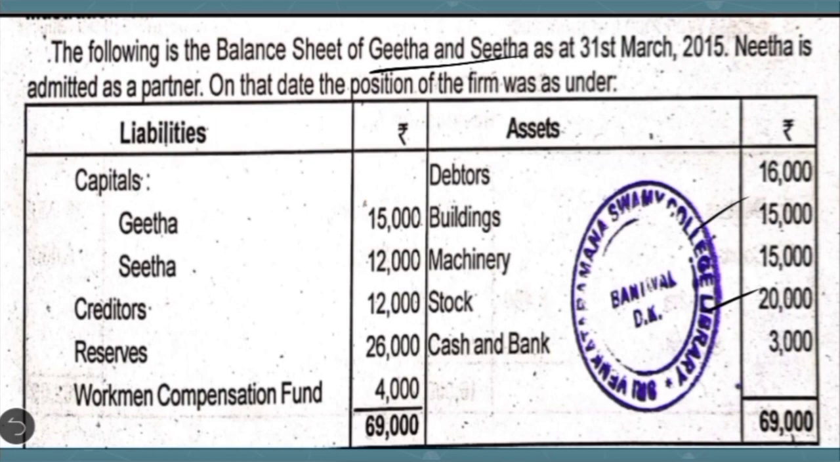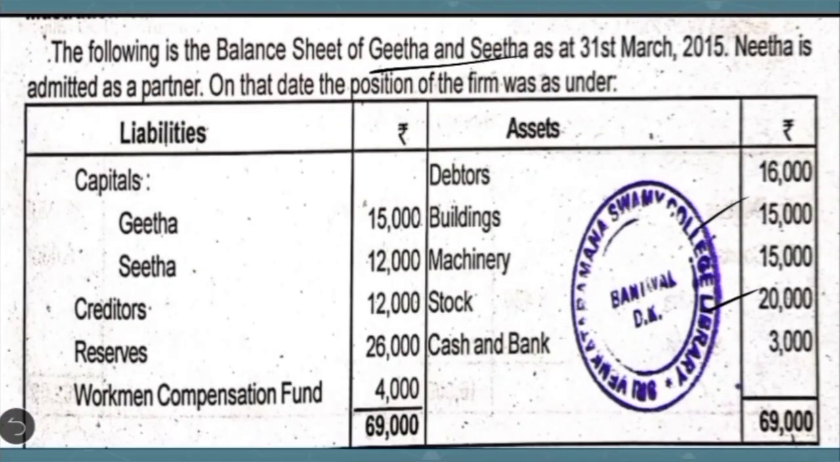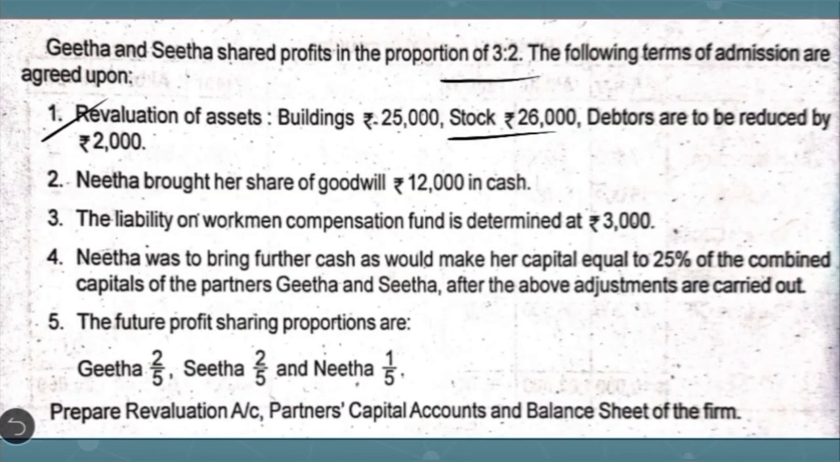Then the next one is given that debtors are to be reduced by 2,000. So the book value of the debtors is 16,000. We have to reduce it by 2,000. So 2,000 is a revaluation loss. We have to show in the debit side of the revaluation account. Okay. So the first adjustment is relating to revaluation account. We have to show that while preparing the revaluation account.